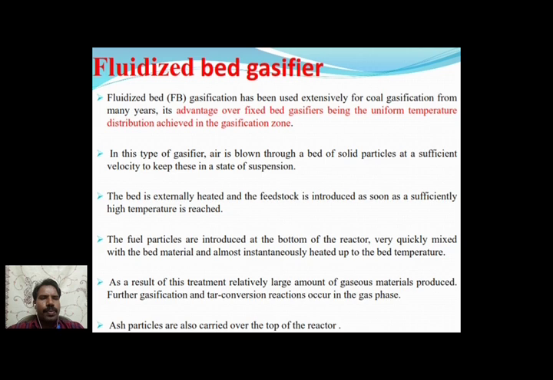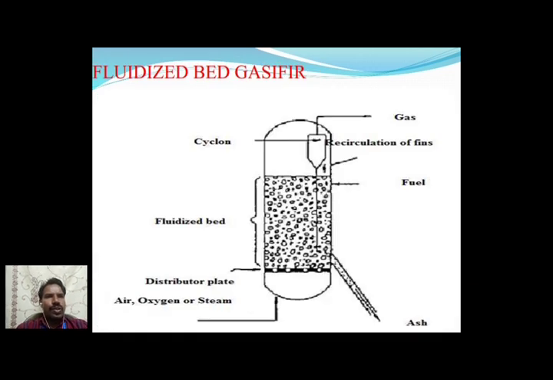The bed is externally heated, and feedstock is introduced as soon as a sufficiently high temperature is reached. Fuel particles are introduced at the bottom of the reactor, very quickly mixed with the bed material, and almost instantly heated up to the bed temperature. As a result, a relatively large amount of gaseous material is produced compared to the previous type. This is the fluidized bed gasifier diagram.